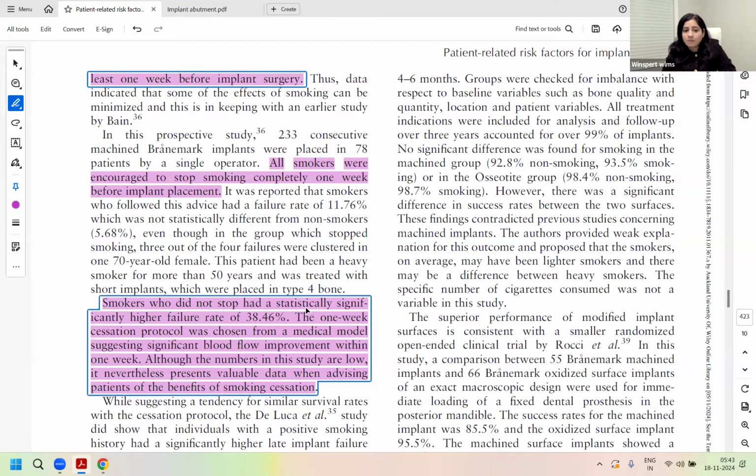Smokers who did not stop had a statistically significant higher failure rate, which is 38.46. The 1 week protocol was chosen from a medical model suggesting that significant blood flow improvement happens within 1 week, right? So when this study was done, there was a difference of 38% failure rate between those who stopped and those who didn't.